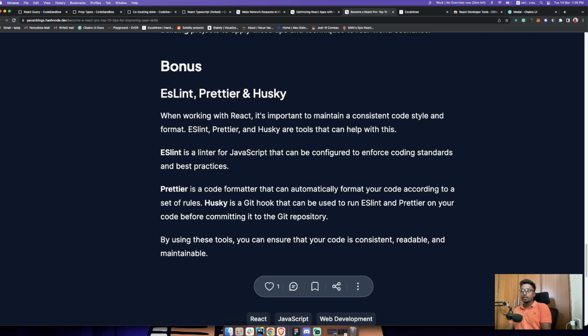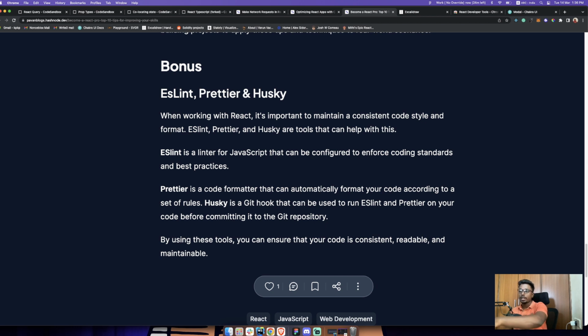Okay, because when you're working on a project in a company, right, these guys will have some rules like what you can use in your code. Some people prefer not to use semicolons, some people prefer to use semicolons, some people prefer to go with 4 tab indentation, some people prefer to go with 2 tab indentation. So you can define all these rules in ESLint.